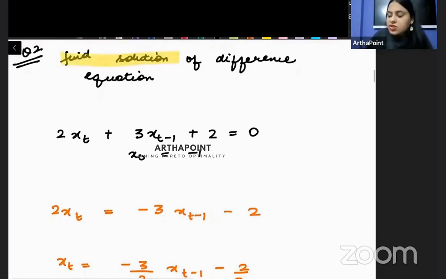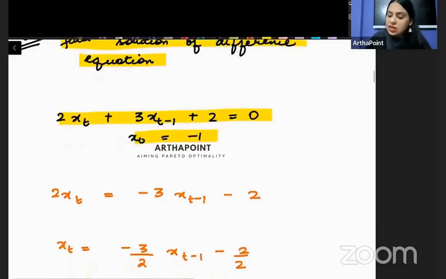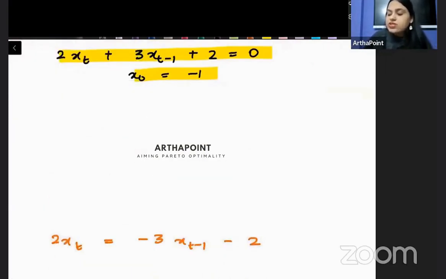It says find the solution of the difference equation, and the difference equation is given to you and x naught is given as 1. Okay, beta, let's look into this now. First of all, I want to convert this difference equation in this format, that xt is equal to a xt minus 1 plus b.